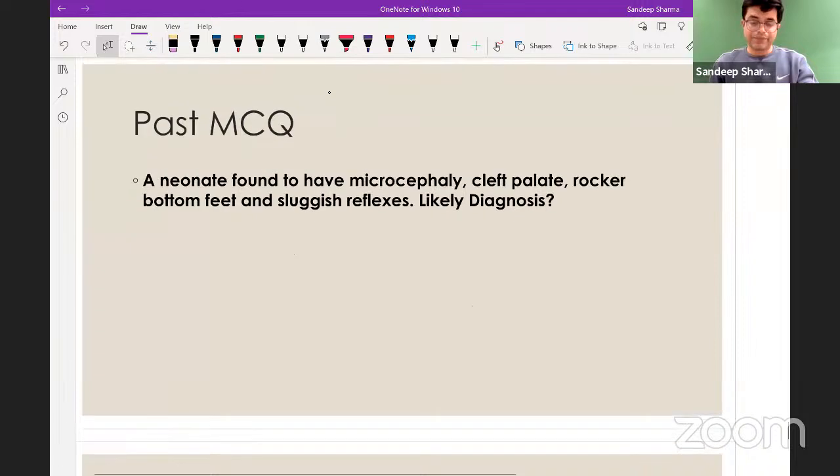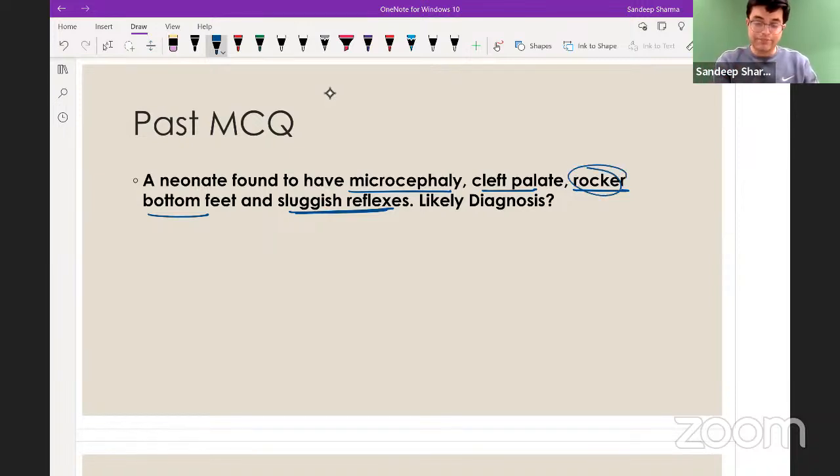Now, look at a past MCQ. Newborn was found to have microcephaly, cleft palate, rocker bottom feet, and sluggish reflexes. What is the likely diagnosis? Options had both Edwards syndrome and Patau syndrome. Many people marked Edwards syndrome because of rocker bottom feet, and many people marked Patau syndrome because of cleft palate. What is your likely diagnosis? Yes, the likely diagnosis is Patau syndrome.